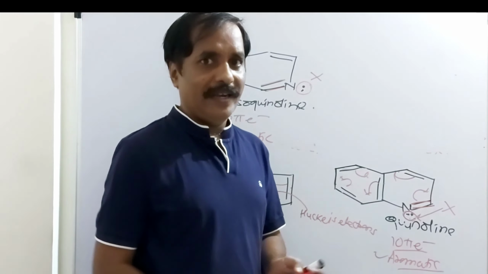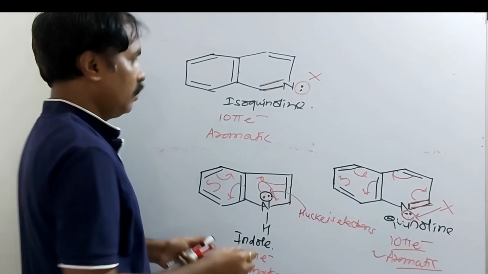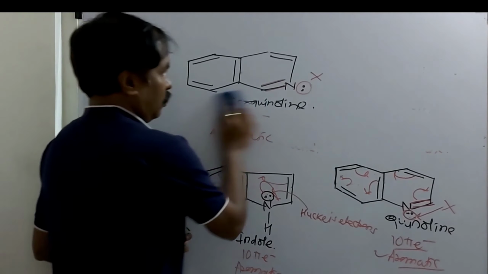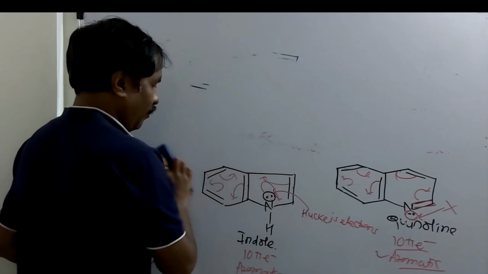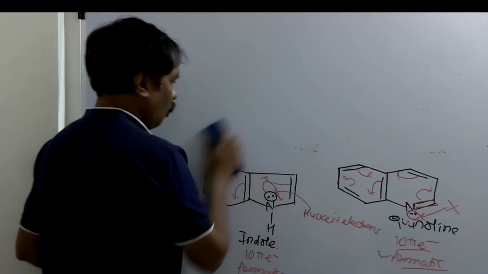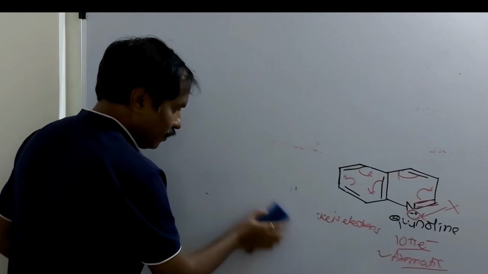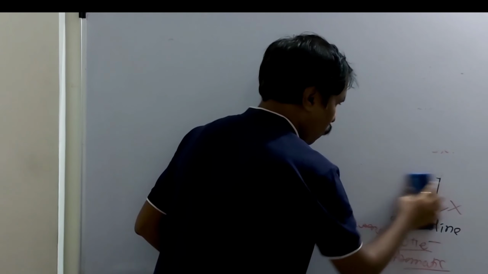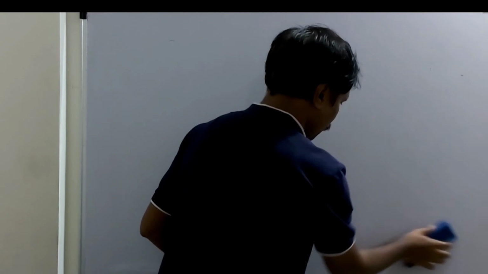Another example, a little different, is a heterocyclic compound having boron. Instead of nitrogen, oxygen or sulfur, here I will take boron and check whether it is aromatic or not. All these are very important examples.